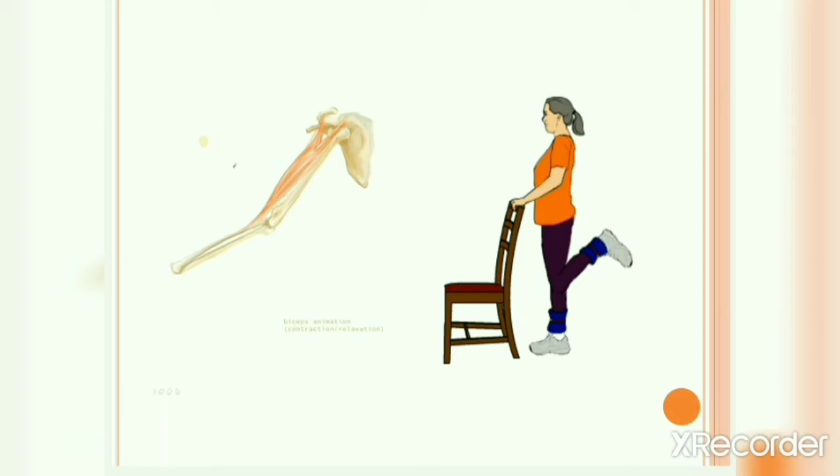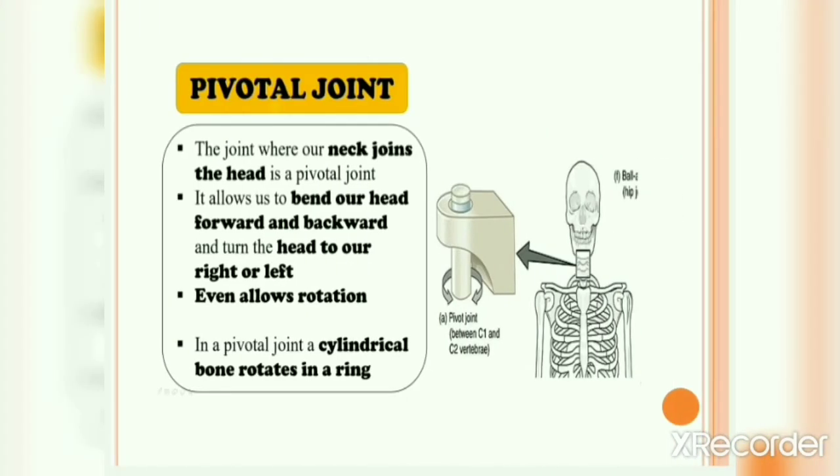Okay, let's move forward. Pivotal joint. As we know, a pivotal joint is present in our neck region. The joint where our neck joins the head is a pivotal joint. It allows us to bend our head in forward and backward direction and turn the head to our right and left. This joint even allows rotation. You can rotate your head, right? So in a pivotal joint, a cylindrical bone rotates in a ring-like structure. As you can see here, this is a cylindrical bone and it rotates in a ring-like structure.